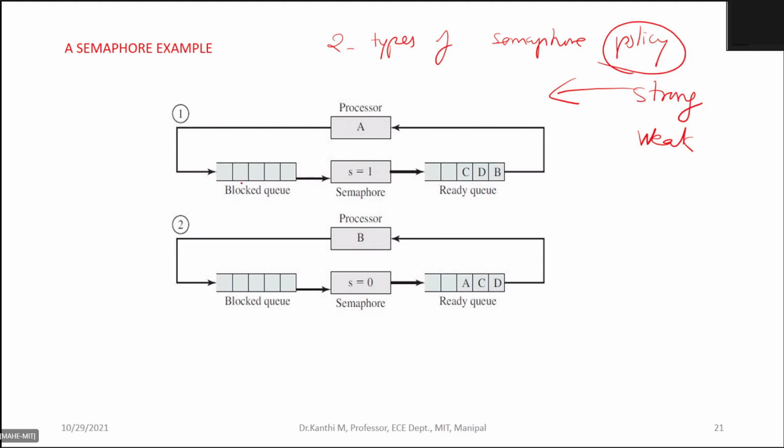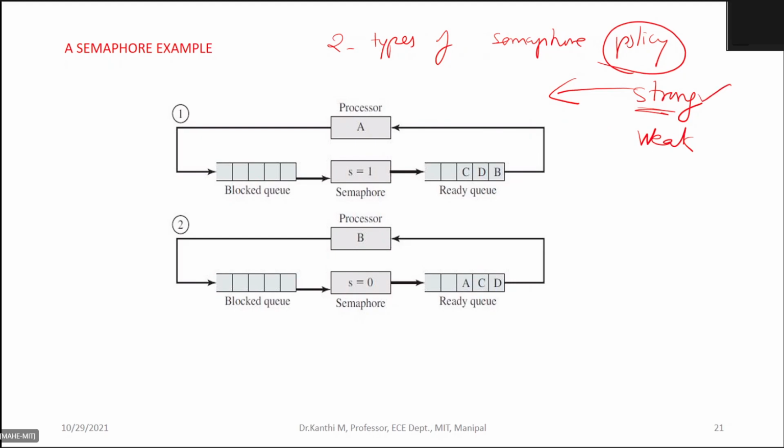Through some means you try to get back those waiting processes to the ready list. There is a policy used, first in first out, so that the processes which are waiting in the block queue can also be made available for availing the semaphore. So that you call a strong policy.